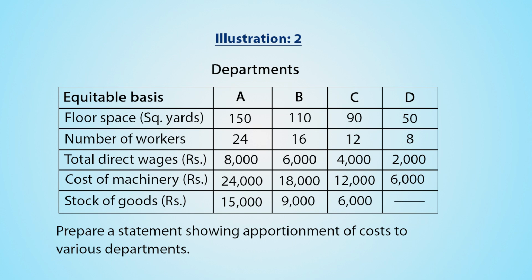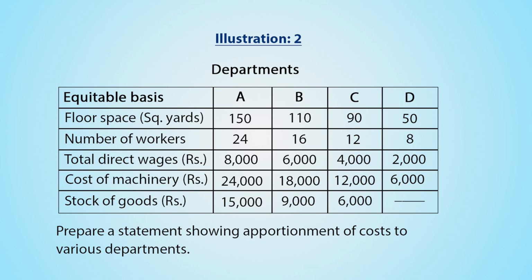Number of workers: department A 24, department B 16, department C 12, department D 8. Total direct wages in rupees: department A rupees 8000, department B rupees 6000, department C rupees 4000, department D rupees 2000.